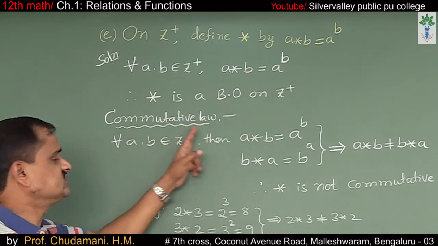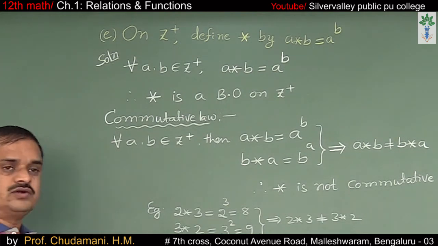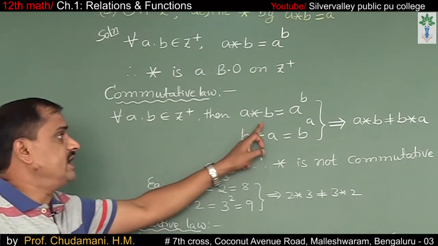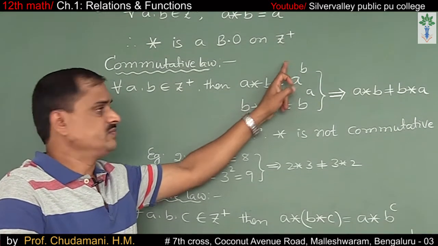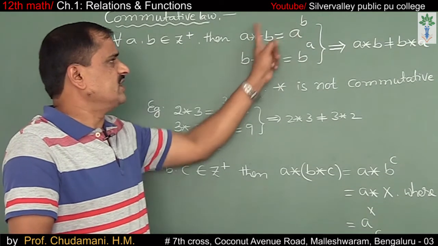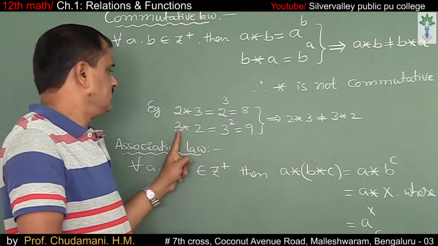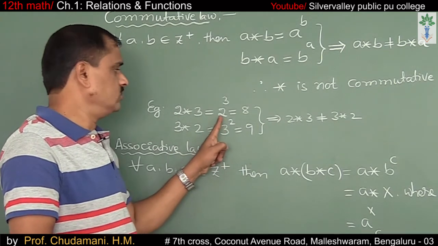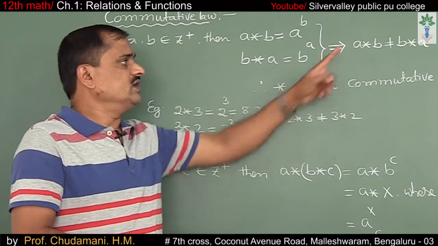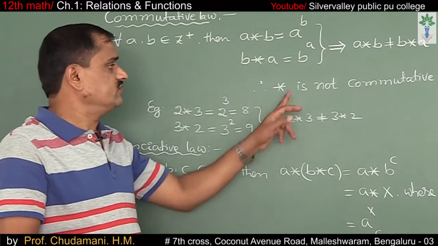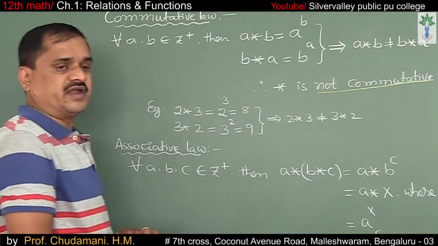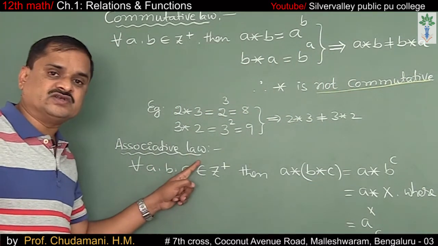Let us verify the commutative law. For all two elements a and b belonging to Z plus, a star b is equal to a power b. b star a equals b to the power of a. 2 star 3 means 2 power 3, which is 8. 3 star 2 means 3 power 2, which is 9. These two are not equal. Clearly, a star b is not equal to b star a. Therefore, star is not commutative.